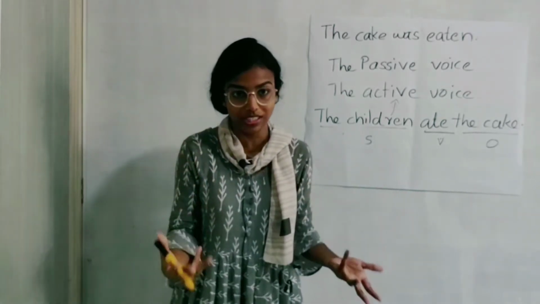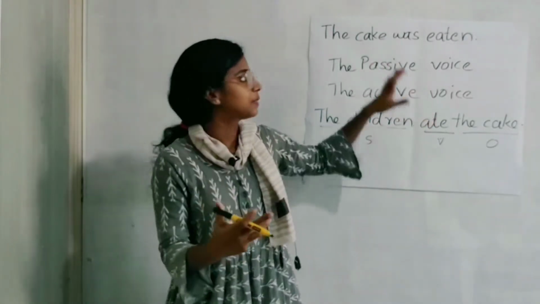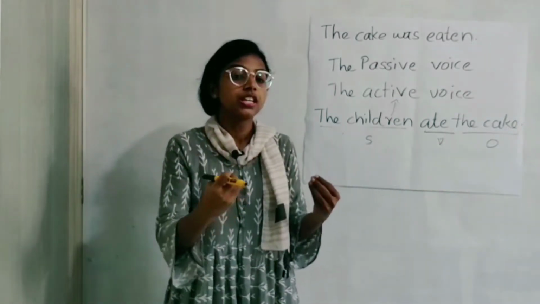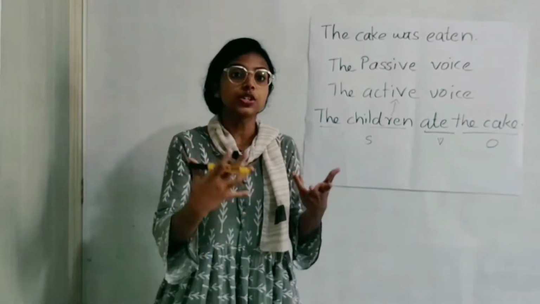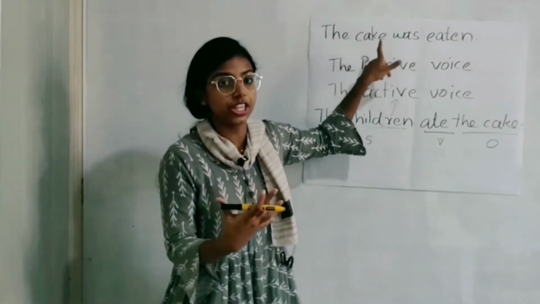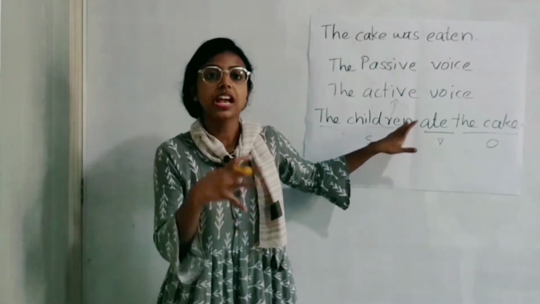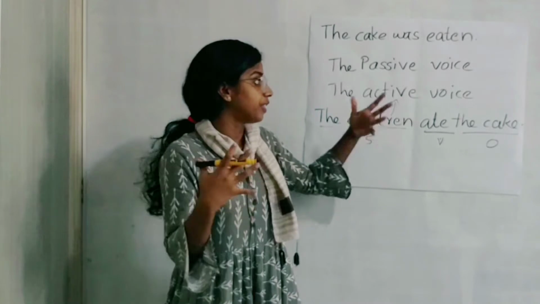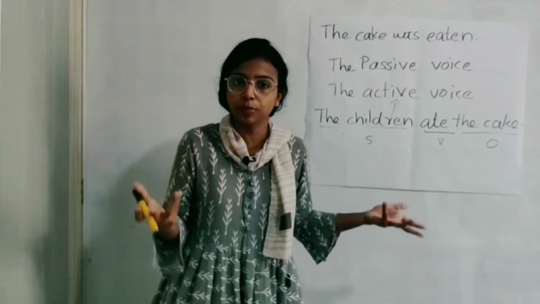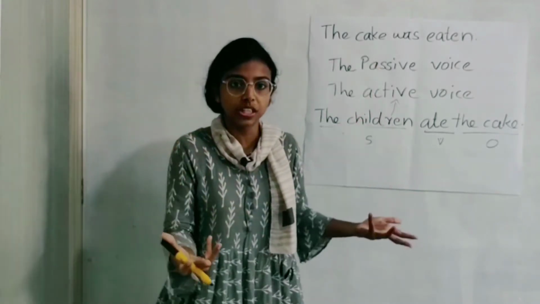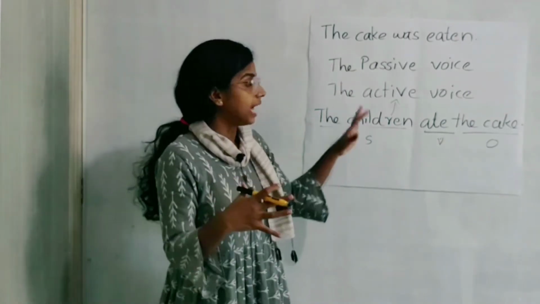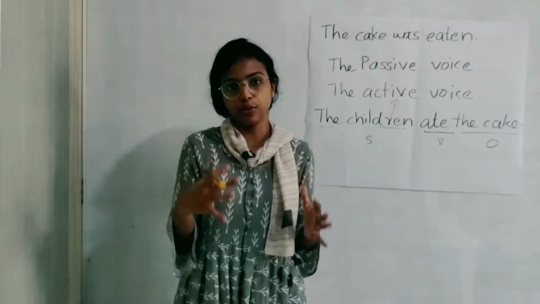Why is it important? It is important because when we don't know who the subject is, or when we want to be objective, when we want to give more importance to the object, to what happened to the object of the sentence, we have to use the passive voice. Or when we don't want to disclose who did the action, or when the subject is not important and the object gets more importance, we have to use the passive voice. That is why we have to learn the passive voice thoroughly.